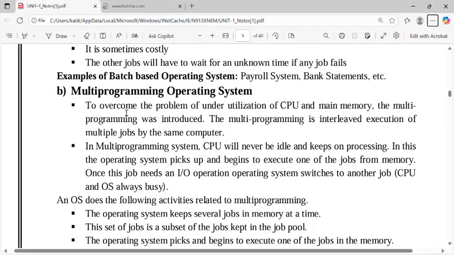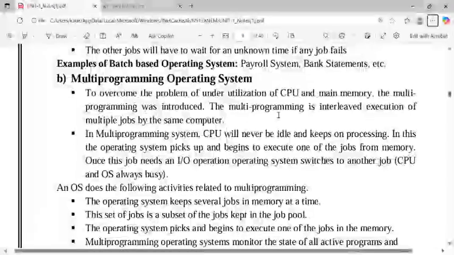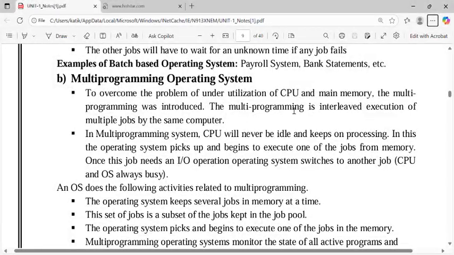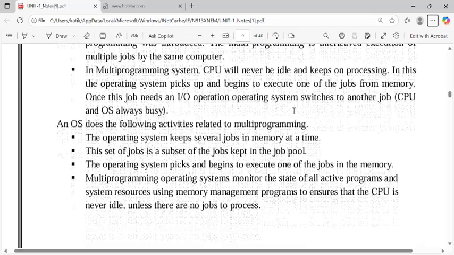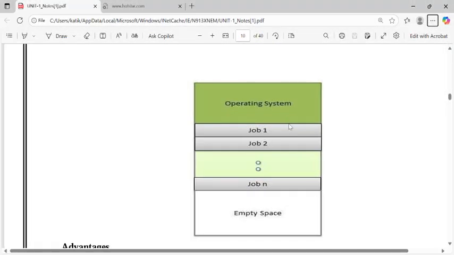The main theme of multi-programming is not very simple. When there are so many tasks, we have to execute all the tasks in the CPU, utilizing the CPU very efficiently. For example, there is an operating system and we have job 1 or task 1 up to job n. Job 1 goes through the operating system and is executed in the processor, after which it goes for input output operations and comes back here.